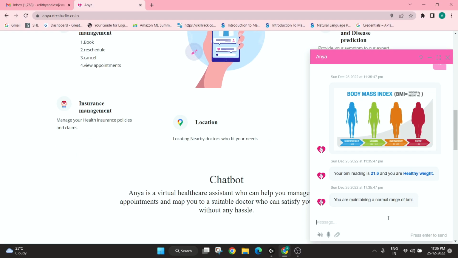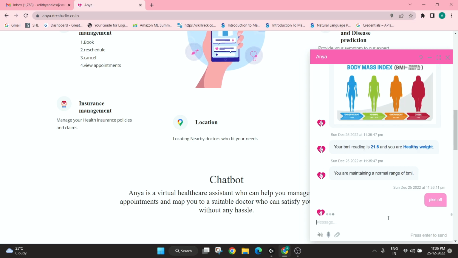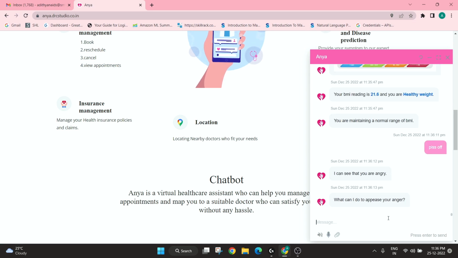We have also trained it to detect anger from the user. So if I say something like piss off, it can instantly detect whether the user is angry or not. And this is enabled by the intelligence feature offered by Kore.ai called sentiment analysis.